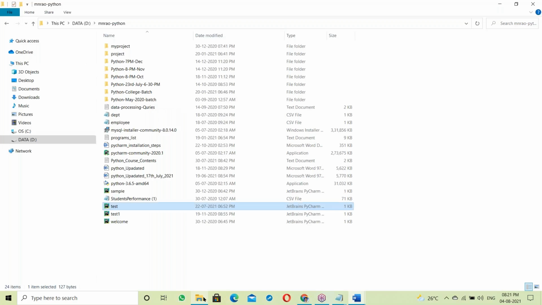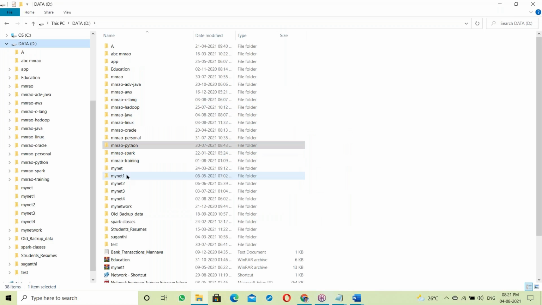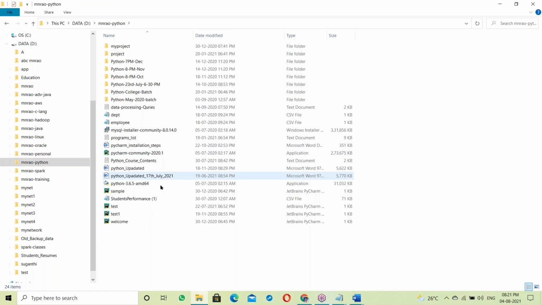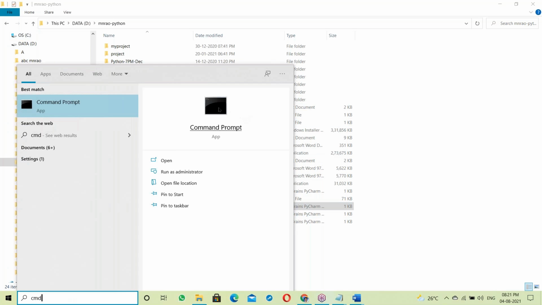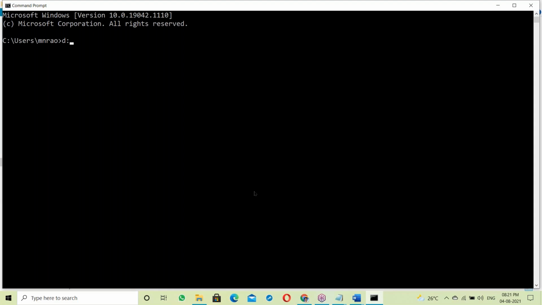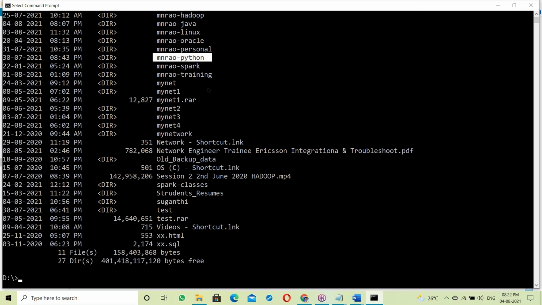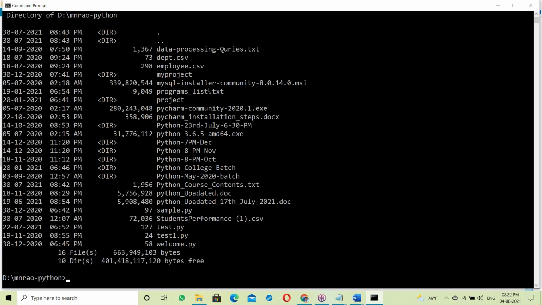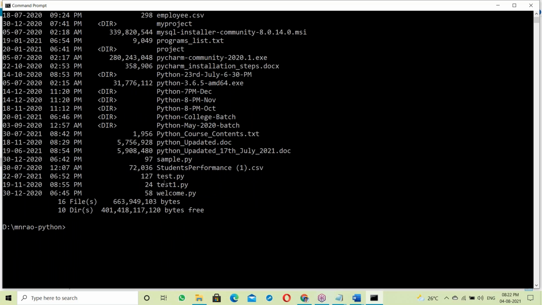Let us go to Python. D drive, the Python folder, where we need some test.py files. Let us go to this location. Open CMD, the command prompt. D colon will take us to D drive. Then cd, change of directory, into the Python folder. CLS clears the screen. DIR shows the output like this. Now the test.py Python script. Let us see this in Notepad.